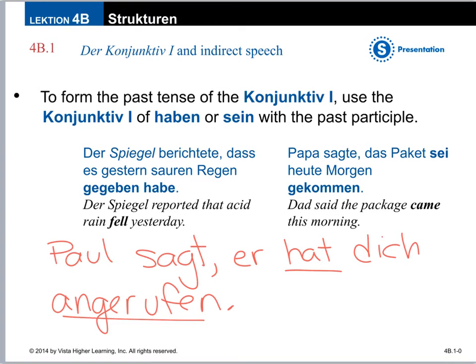So because we're just reporting what he said, to make that past tense, we're going to use the Konjunktiv I form of hat, habe dich angerufen, because it's reported speech. This is just something he claims. So now it's past tense. We're following all those past tense rules. We're just changing the helping verb to be in the Konjunktiv I to make sure that it's reported speech.